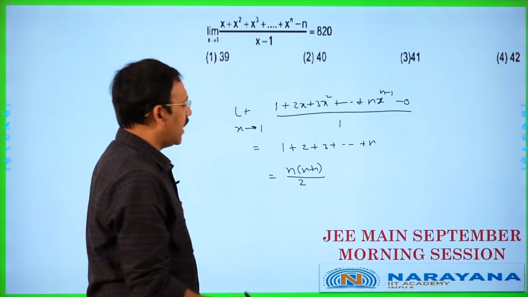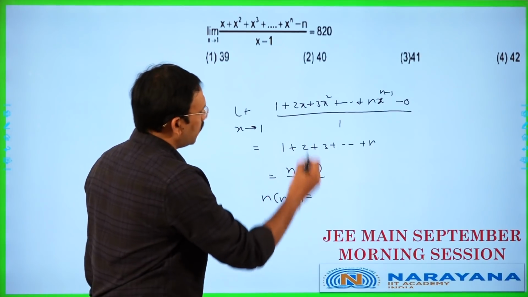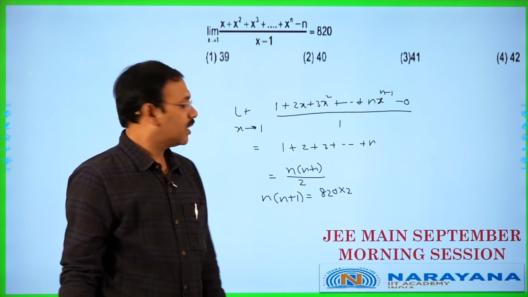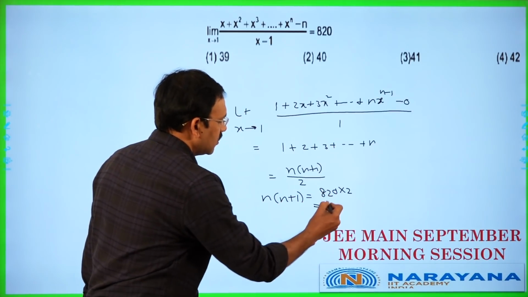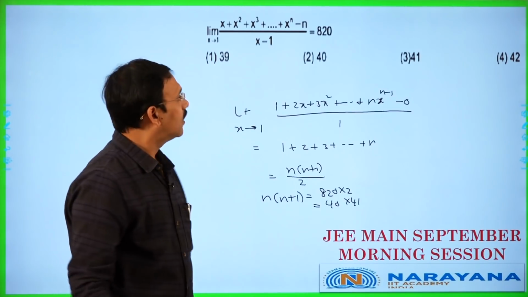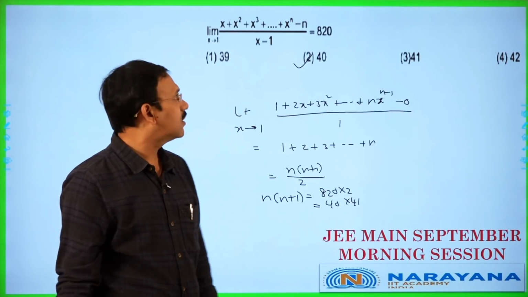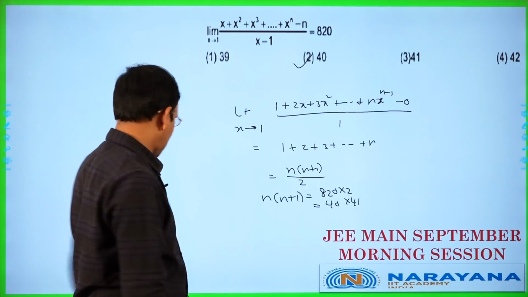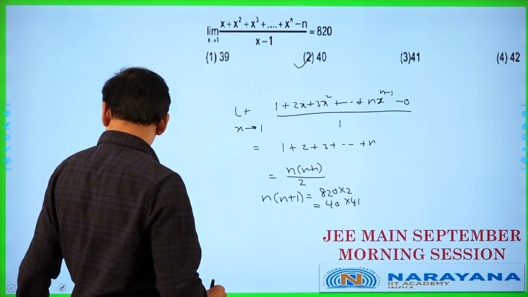This is given as 820. So, n into n plus 1 is going to be 820 into 2. You see, it is going to be 40 into 41. This is 40 into 41, perfectly fits. You see, so n is going to be 40. From this we have to find n, and n is going to be 40. That's all. Right? Then, dear students, let us go to the next question.